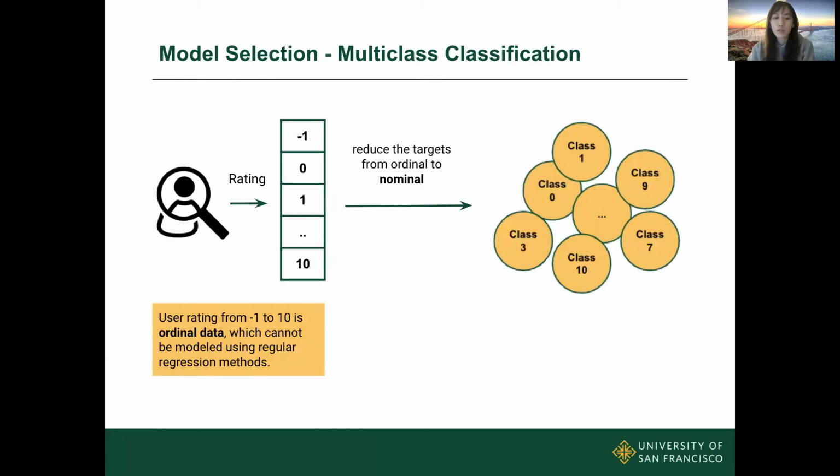One of the major challenges of this model is that user rating is ordinal, so it can't be modeled using methods like linear regression, like the continuous numeric data we have frequently seen. So one of my approaches is to reduce the target variable from ordinal to nominal. Each number is an independent class, as you can see on the slide. From class -1 to class 10, we're able to treat it as a multi-class classification problem.